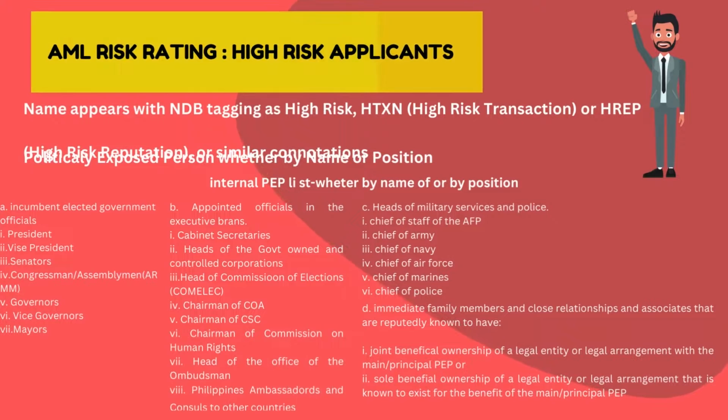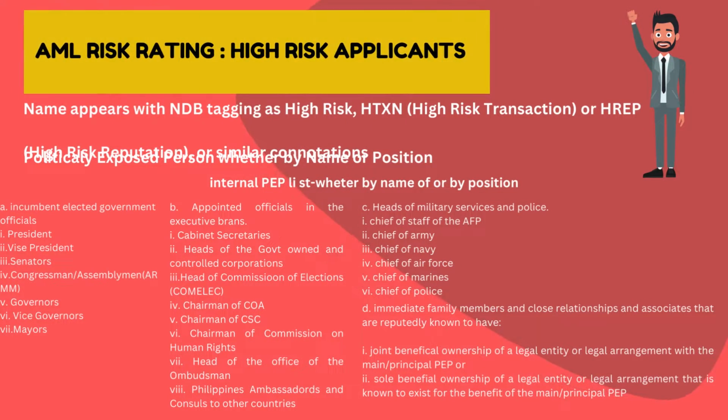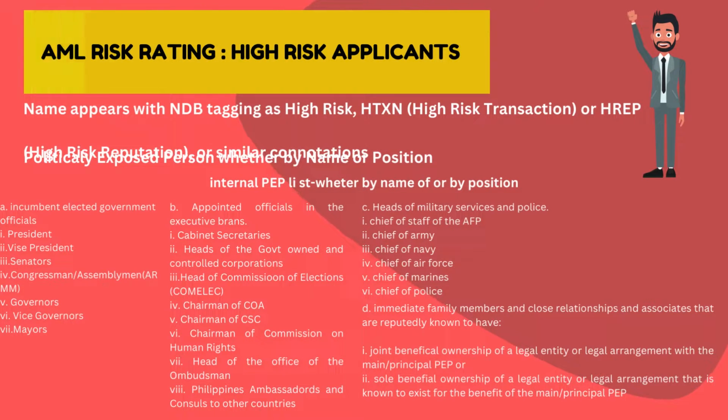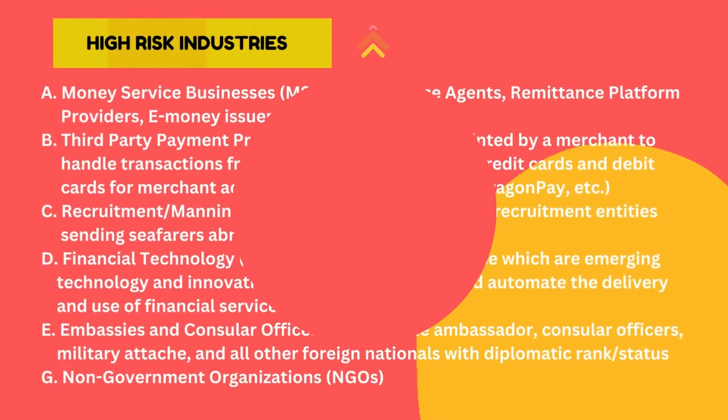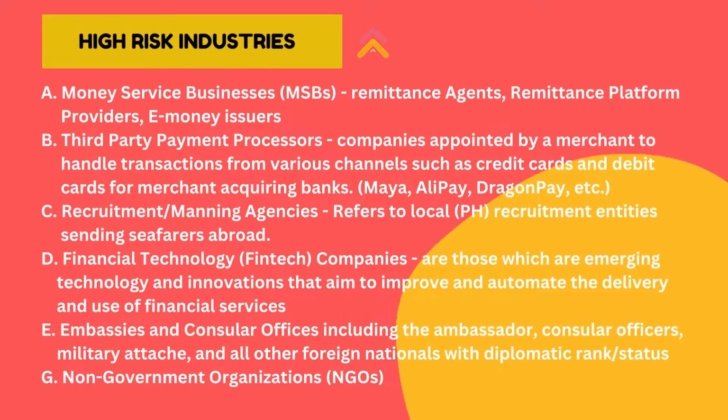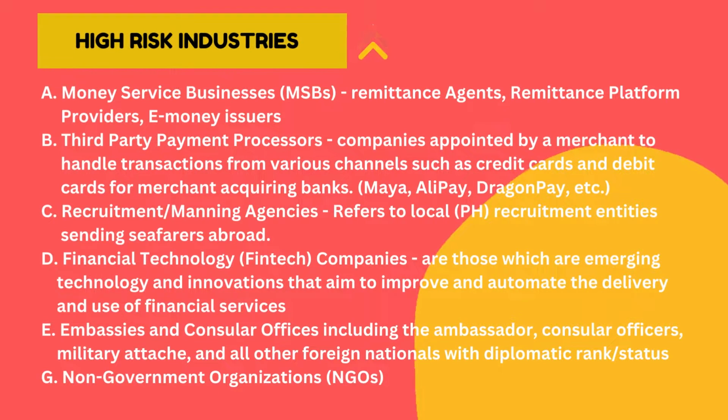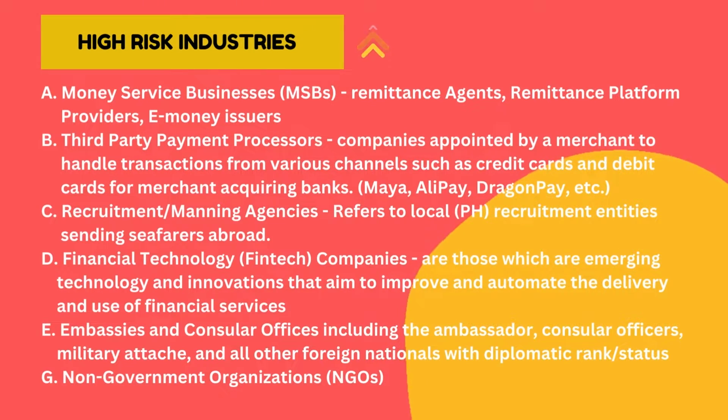Who are the high-risk applicants? If their name appears in NTP tagging as high-risk transaction, high-risk reputation, or similar connotation. We also include internal PEPs, whether by name or by position. So here is the list of the incumbent elected government officials, appointed officials in the executive branch, and heads of military services and police. High-risk industries include money service businesses, third-party payment processors, recruitment or money agencies, financial technology companies, and embassies and consular offices.